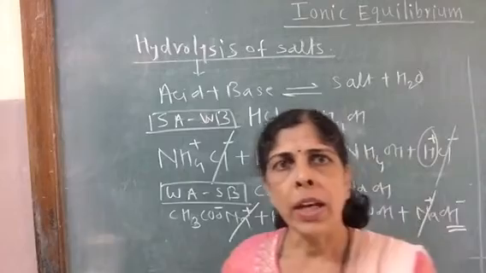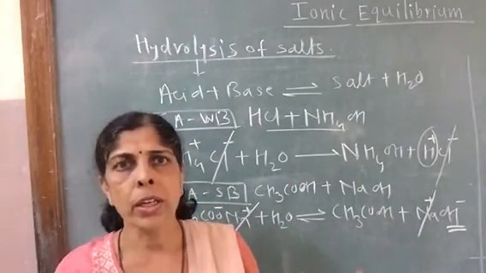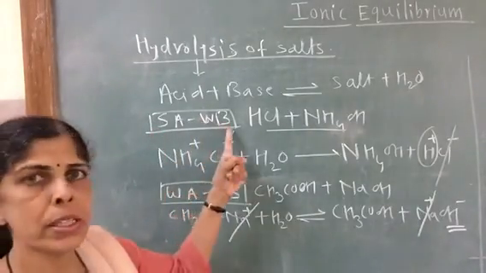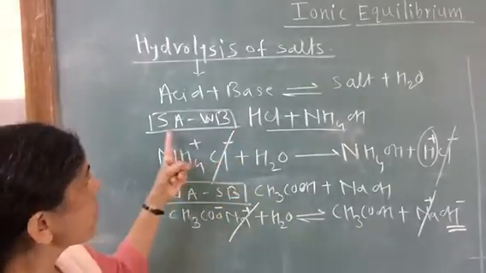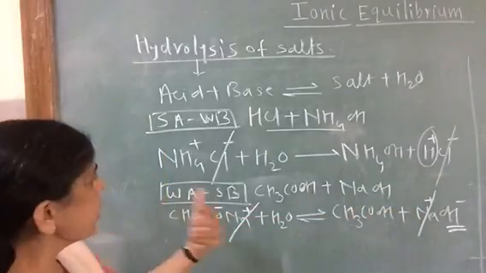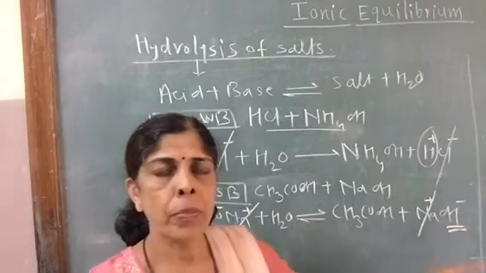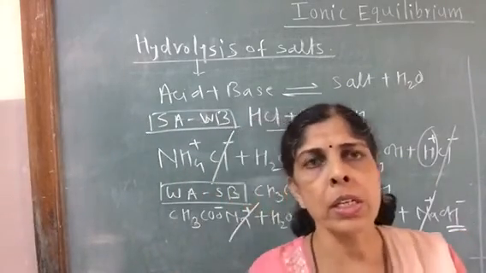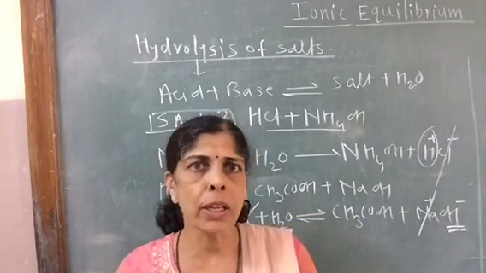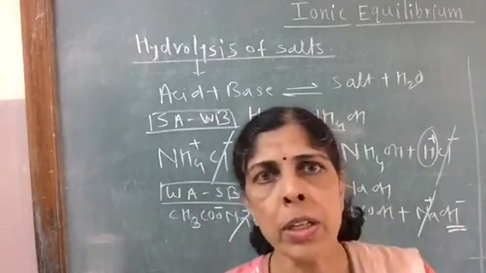We discussed the salt of strong acid and strong base in the beginning, which does not undergo hydrolysis because neither cation nor anion reacts with ions of water, and we do not get acidity or alkalinity. After that, we discussed hydrolysis of strong acid and weak base salt, which gives an acidic solution, and weak acid and strong base salt, which produces basicity. In the next video, we are going to discuss hydrolysis of weak acid and weak base. If both are weak, what is going to happen? So here we will stop and continue in the next video. Thank you.